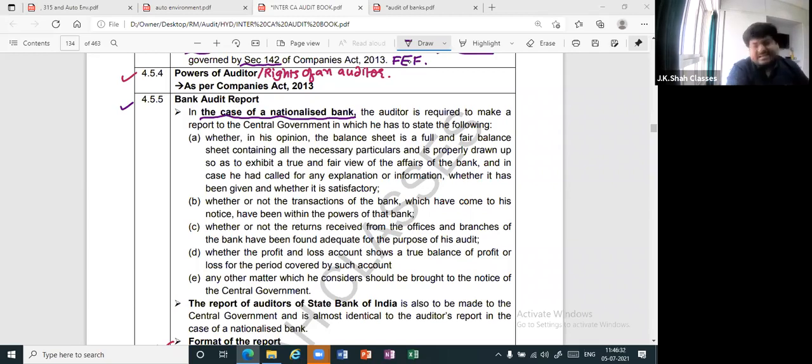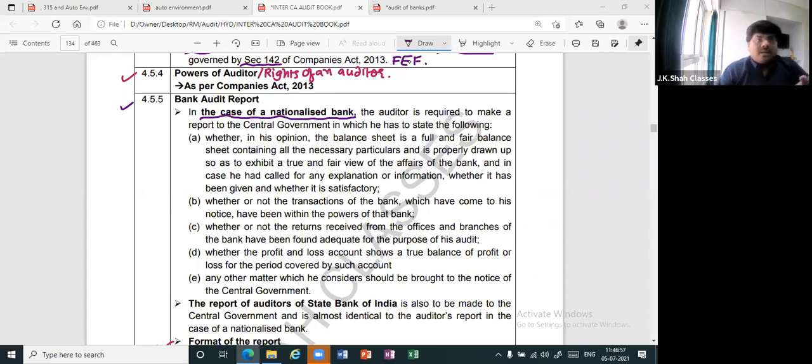What matters? Very simple. Whether the balance sheet is proper or not, whether ultimately the P&L is proper or not, whether the transactions which have happened of the bank are within the powers of the bank or not. It means there has to be only authority. They have not gone over the authority and done something, like in the case of Harshad Mehta scam, where banks were involved. Ultimately, they overstepped the authority and did something wrong. Such things should not happen.